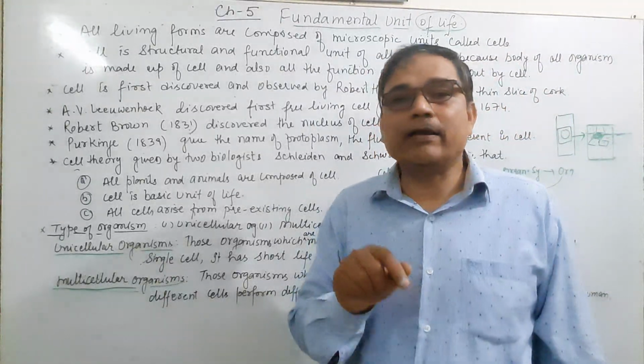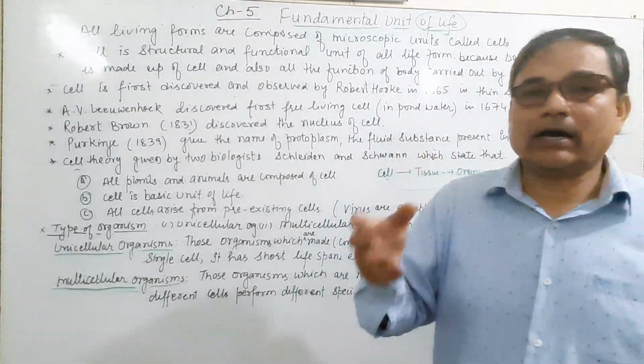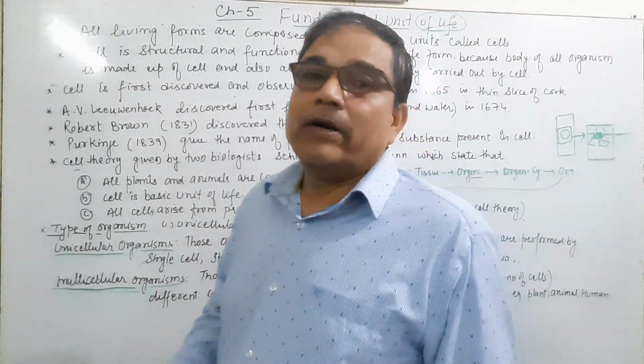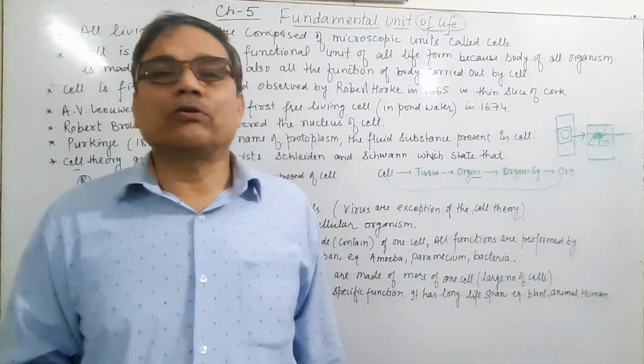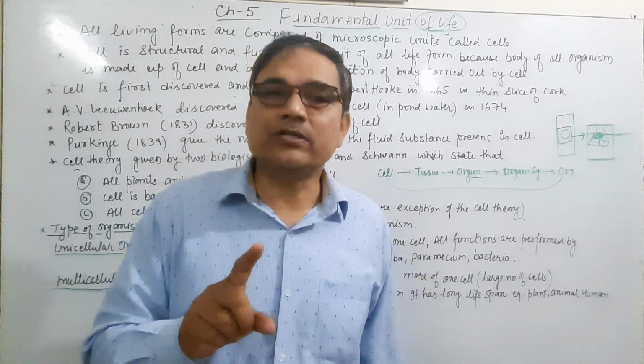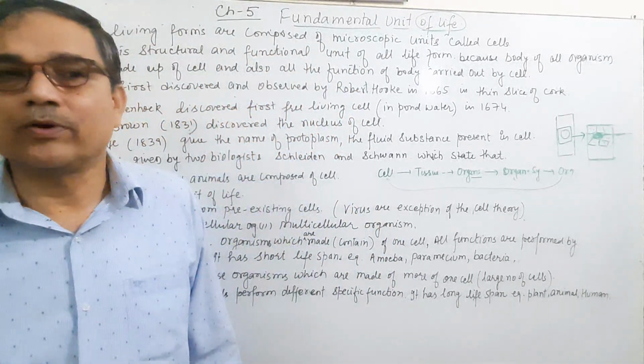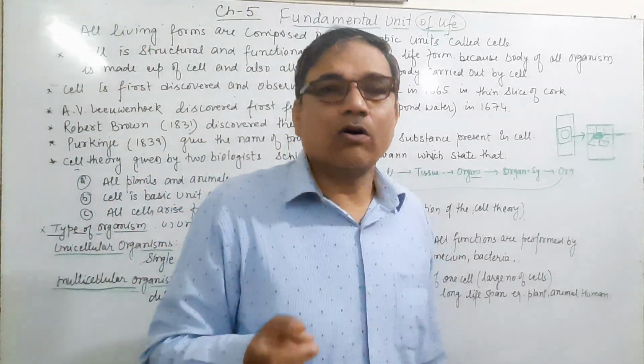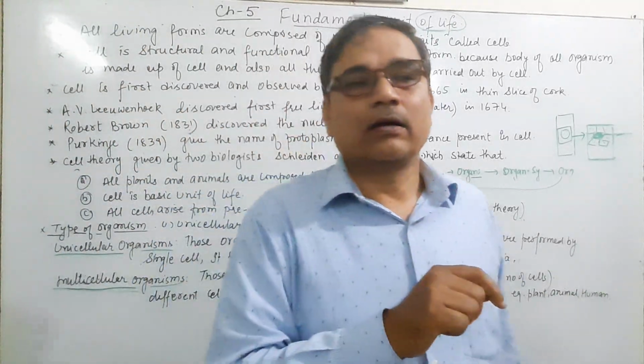Examples are plants, animals, or human beings. Human is also a multicellular organism. Plant is also a multicellular organism, and any animal is multicellular. These are the types of organisms which we can classify on the basis of the number of cells.